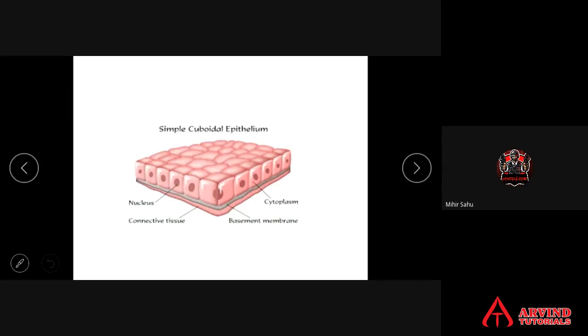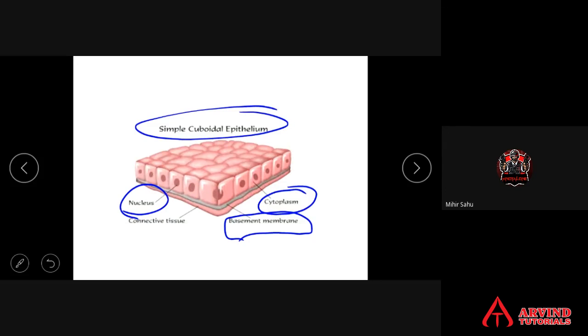Same diagram: the basement membrane is a very important feature, and below it there is connective tissue, which connects with the other organs. Then the nucleus is labeled. Cytoplasm is labeled, and it is called a simple cuboidal epithelium. Again, you have to draw the diagram; you can take this diagram directly or take it from the textbook.